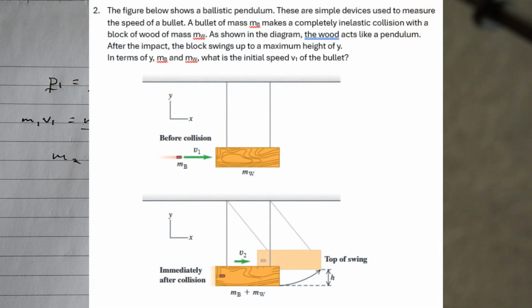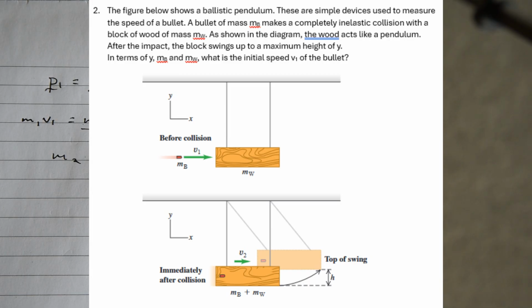Now in question 2, what have we got? It's a very good example, this one. I do like this one. It says the figure below shows a ballistic pendulum. These are simple devices used to measure the speed of a bullet. A bullet of mass M_B makes a completely inelastic collision with the block of wood of mass M_wood. As shown in the diagram, the wood acts like a pendulum.